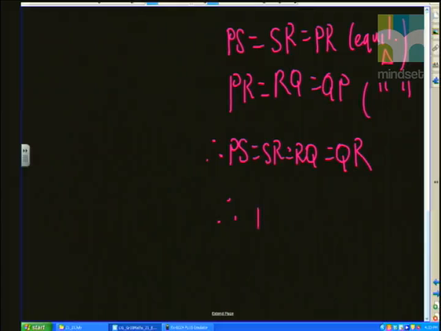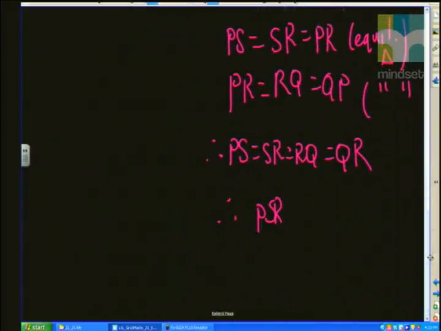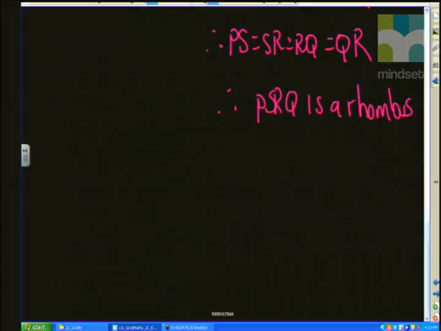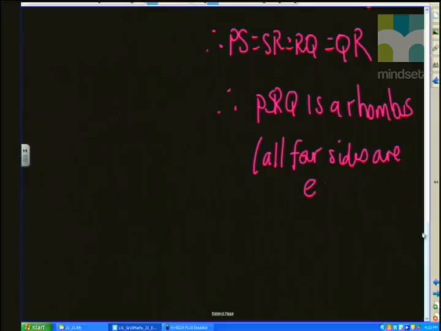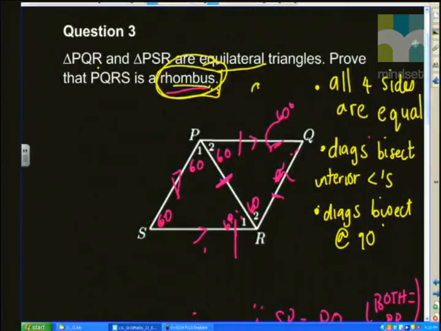Therefore, that means that PSRQ is a rhombus, and the reason for that is all four sides are equal. Right. So it's a rhombus, all four sides are equal, and we've shown that, so therefore that must be a rhombus.